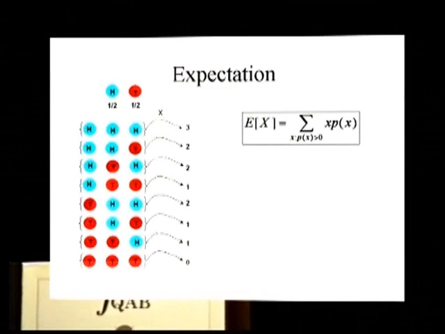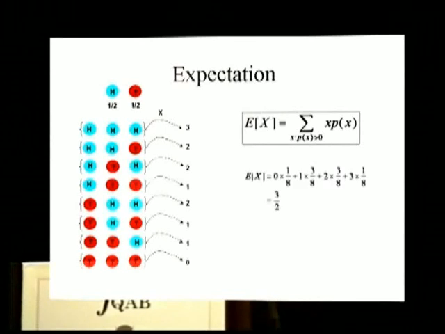that it can take and multiply or weight it by its probability, and you do for all possible outcomes, and you get the expected value of x. So, think about this. It can be 0, and that must be weighted by its probability. It's 1/8. 1 can happen in 3 out of 8 times. Okay? 1 is here, there, 3. The probability of getting a 1 is 3/8, and then you do this, and you get to the result that you have expected. In 3 flips, on the average, I'll get 1.5 heads.